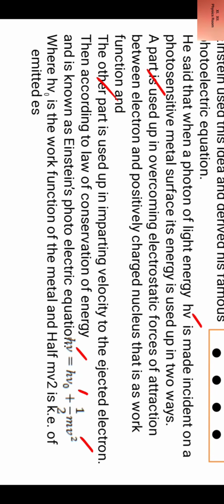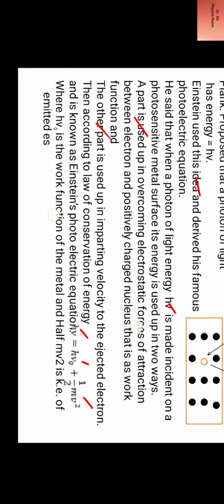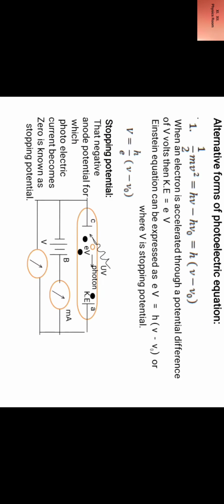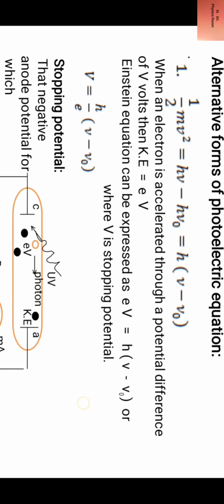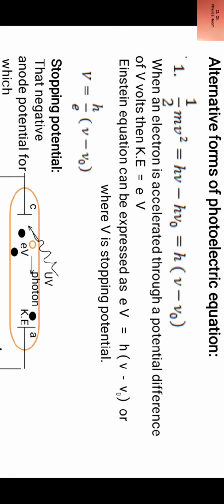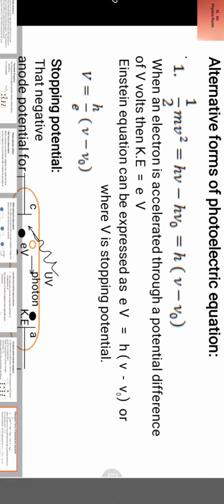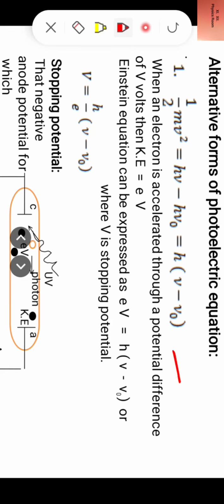Here h nu 0 is the work function of the metal and half mv square is kinetic energy of emitted electrons. So this was photoelectric equation, h nu equal to h nu 0 plus half mv square. Now alternative forms of photoelectric equation. First, we can write photoelectric equation as half mv square is equal to h nu minus h nu 0. We take out h common, and we write within bracket nu minus nu 0.